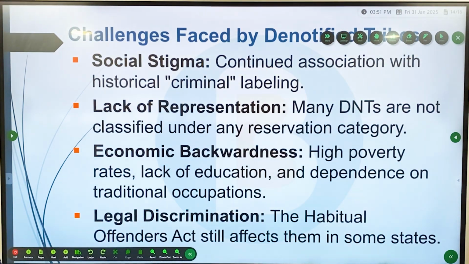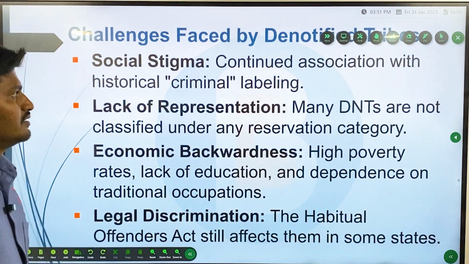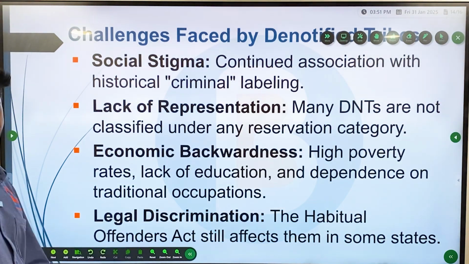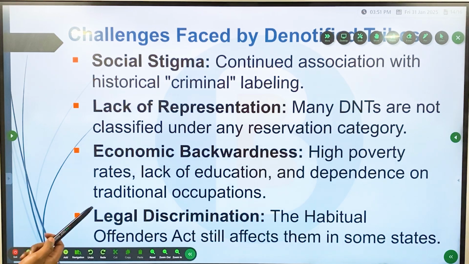But there are certain challenges faced by denotified tribes. First, the social stigma attached to them, the continued association with the historical criminal labeling or habitual offenders labeling. Second, lack of representation: many DNTs are not classified in any reservation category, and as a result they are not getting many benefits from government welfare schemes.